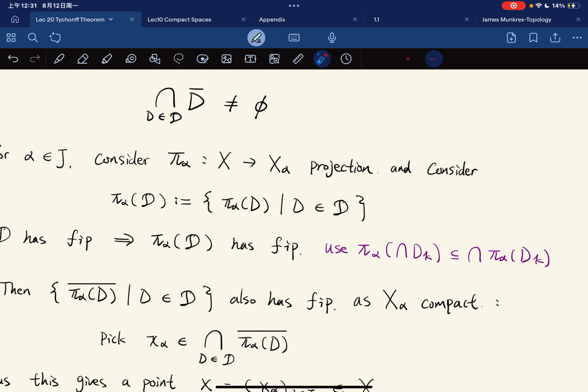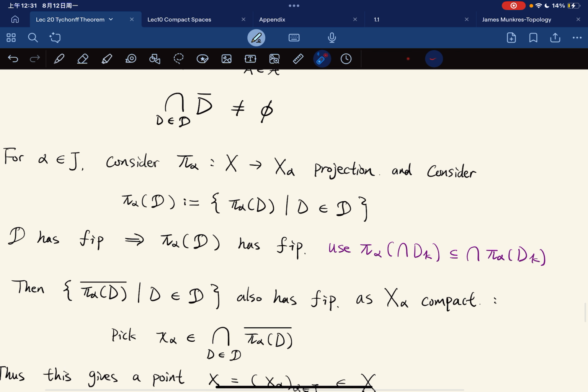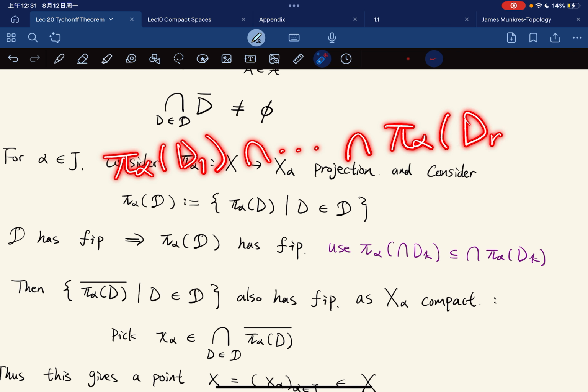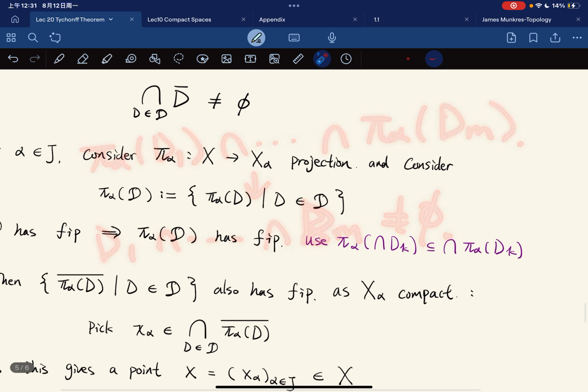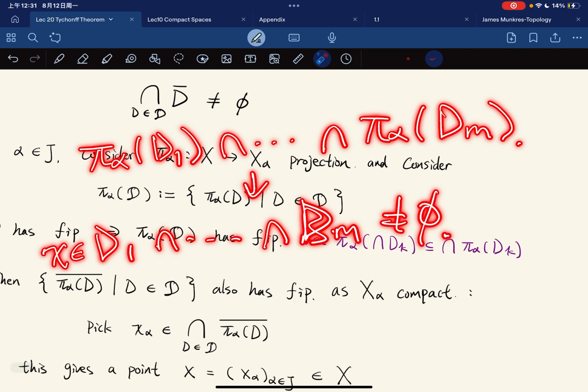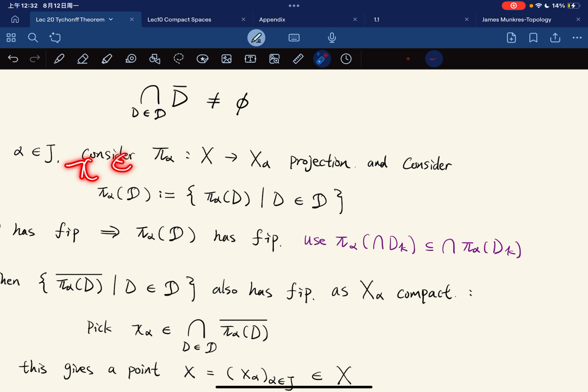Okay, so let me just give the rough way. Suppose we have pi alpha of D1 intersect with pi alpha of Dm. Then the corresponding D1 through Dm intersection will be non-empty, right? So we pick an x in D1 through Dm.